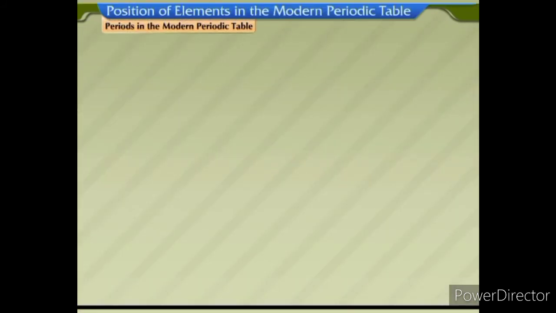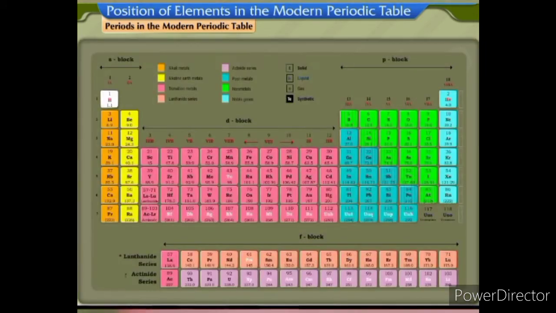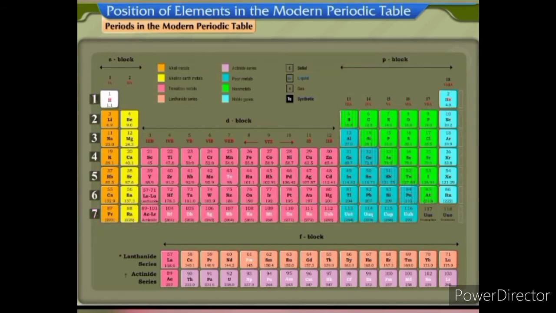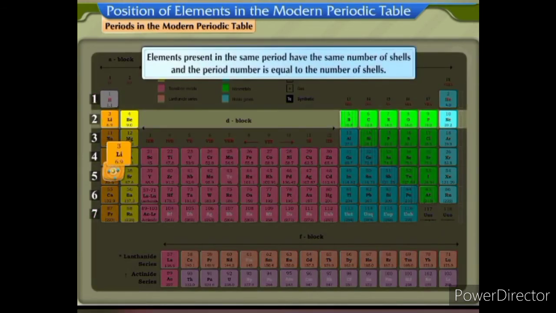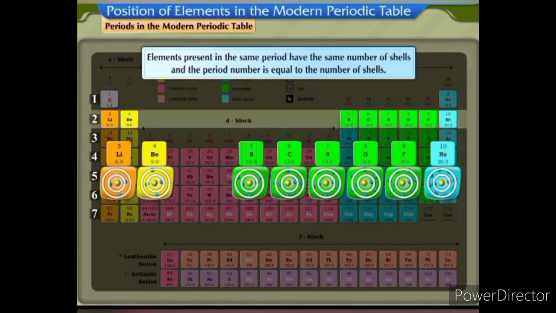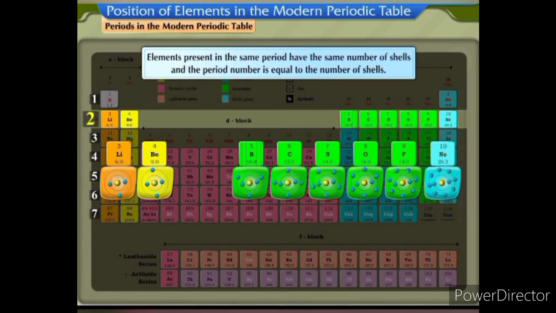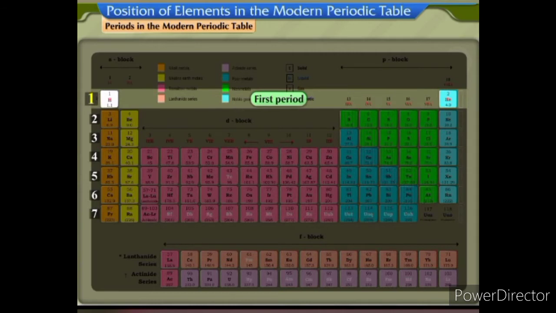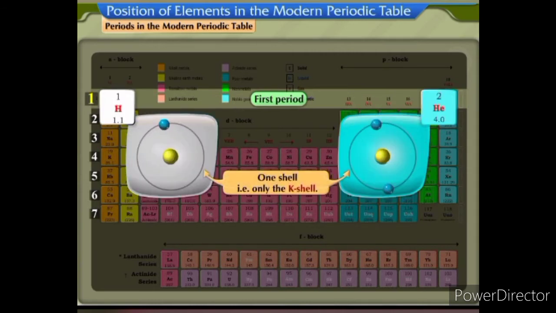Periods in the modern periodic table. The 7 periods in this periodic table are numbered from 1 to 7. Elements present in the same period have the same number of shells, and the period number is equal to the number of shells. For example, the elements belonging to the first period will have 1 shell, that is only the K shell.